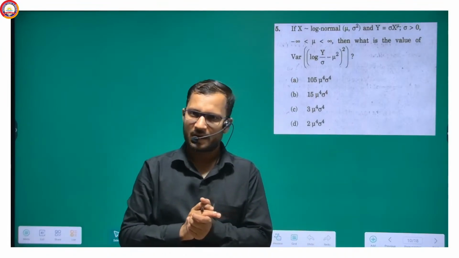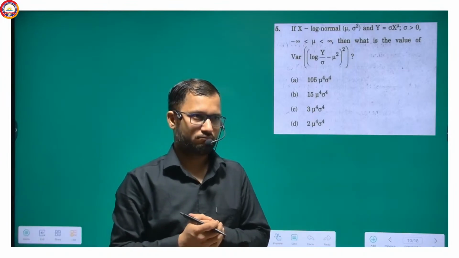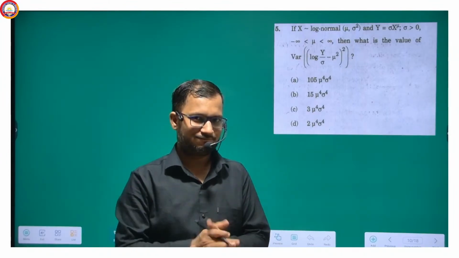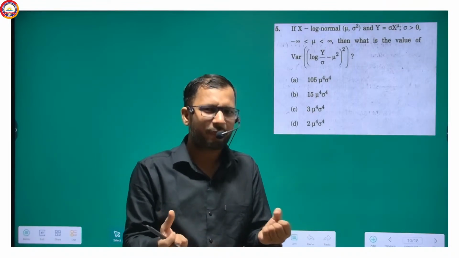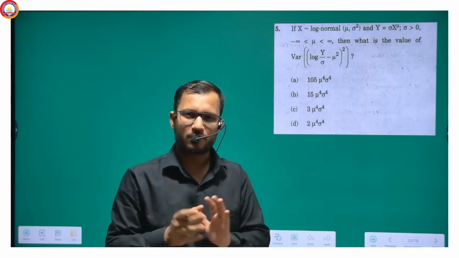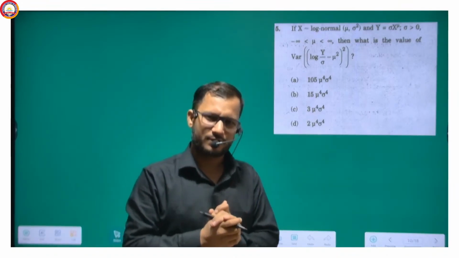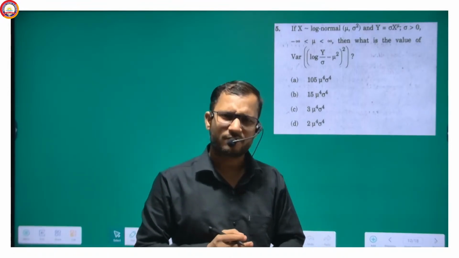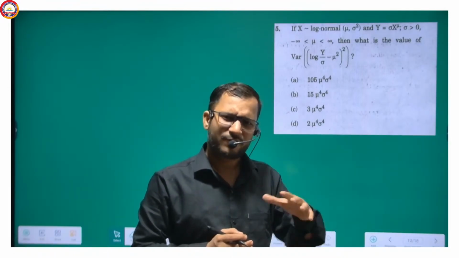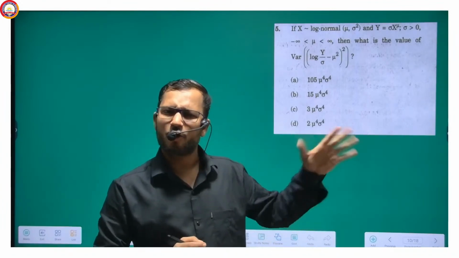I'm sure a lot of students got confused by this question. They just got afraid of this question. But don't be afraid of any question. The first reason is that you are not very friendly with the log normal.